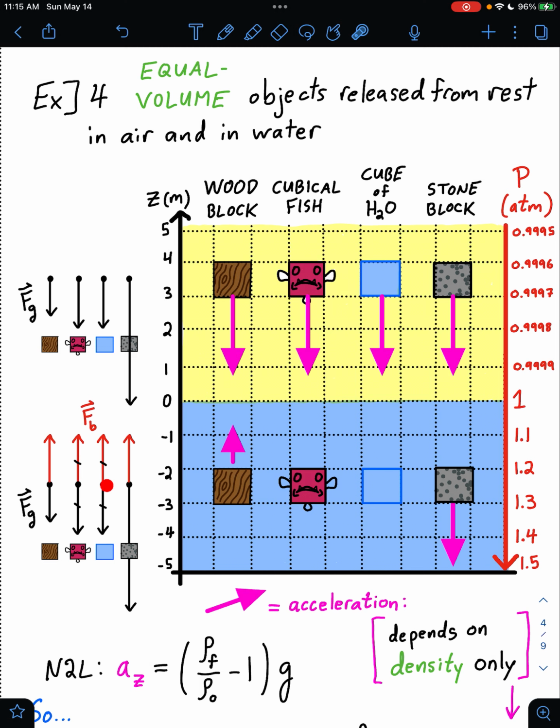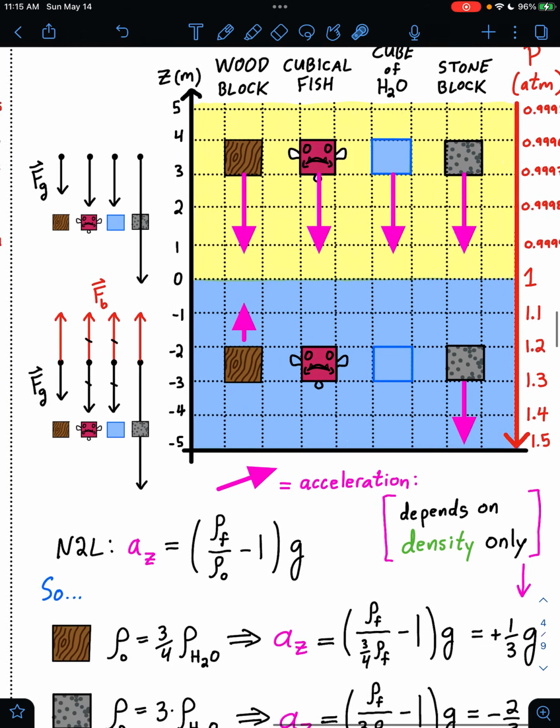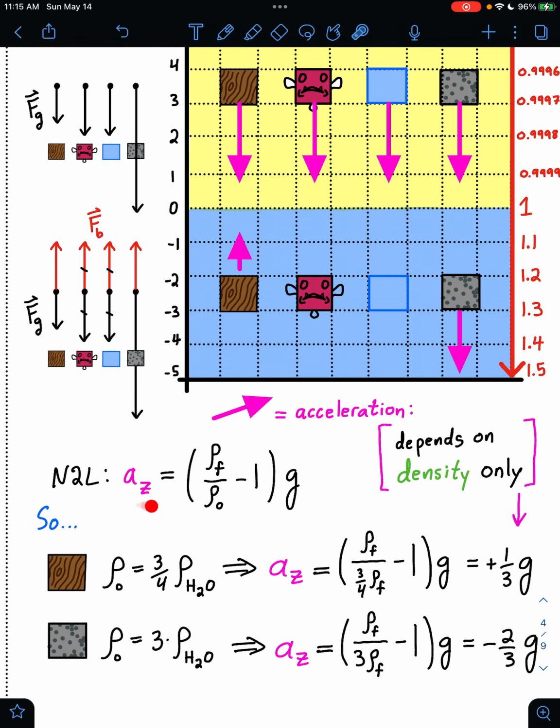The fish and the water block are still in equilibrium. The stone block now is displacing more water than before, so there's a bigger buoyant force on it than before, but its own weight is so much greater than before that the net force on that stone cube is still downwards. It's still going to be accelerating downwards. So if we test our formula for their accelerations, we derived this before, we see that it depends only on the densities. The masses and volumes of the objects don't appear here explicitly.